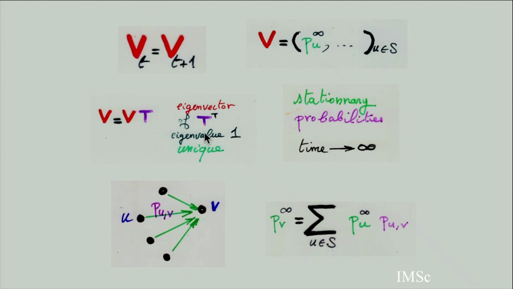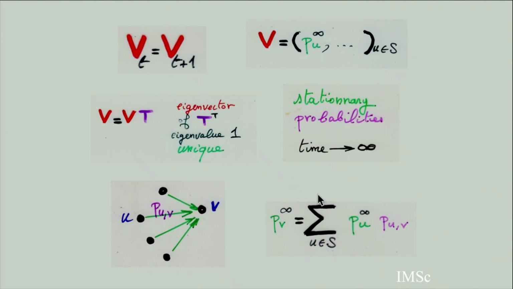It's in fact the eigenvector for this matrix V. And T, this is the transpose of T, this is a row vector. So you have to find the eigenvector of V with eigenvalue equal to 1. In general, this exists. And for the PASEP model, there is a unique eigenvector, a unique set of stationary probabilities which satisfies this system of equations. This is a characterization of stationary probability.